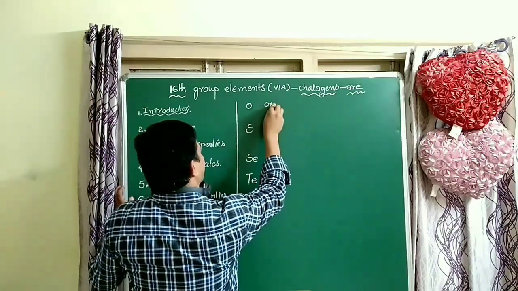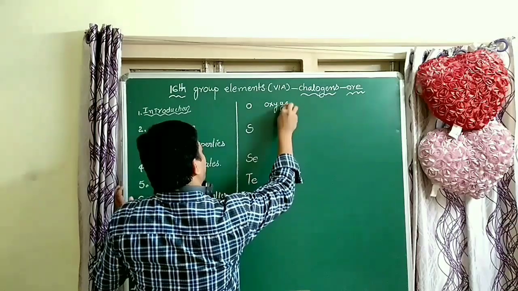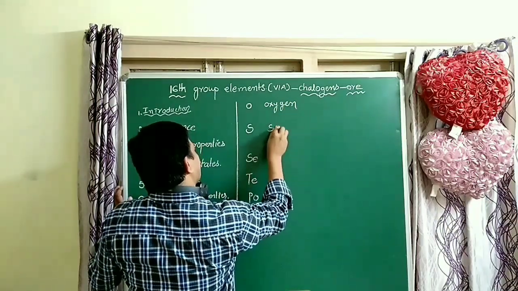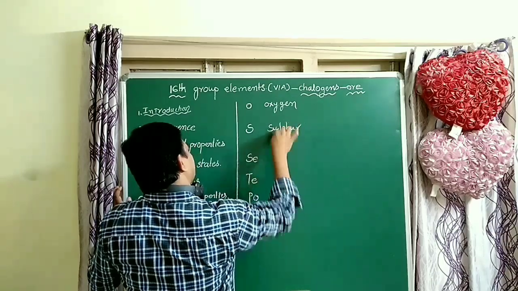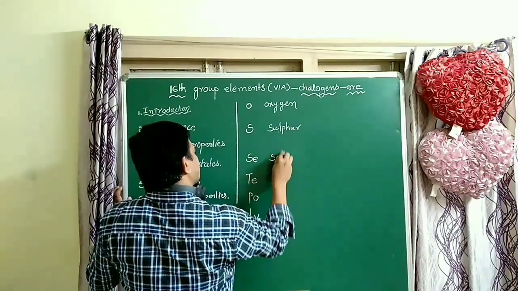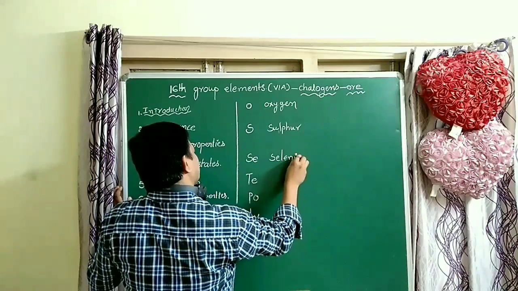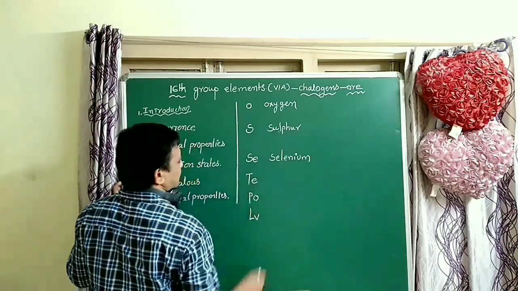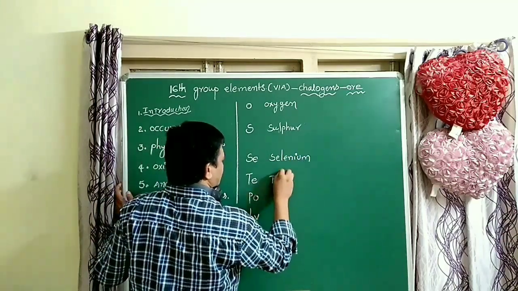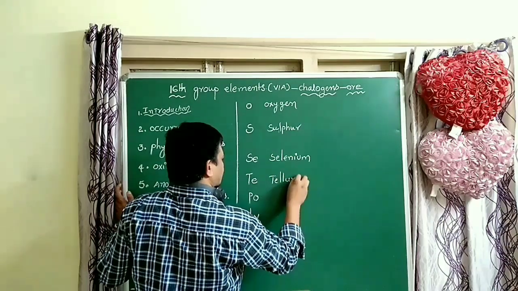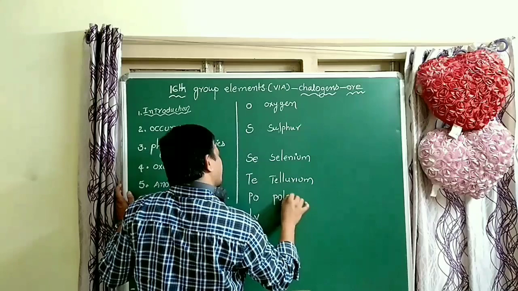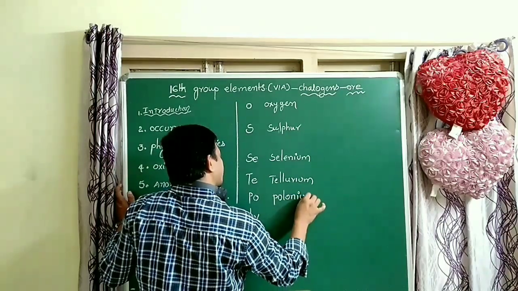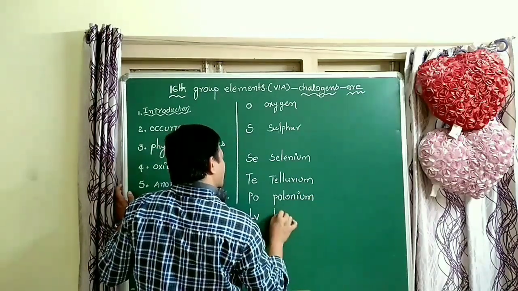Oxygen, sulfur, selenium, next tellurium and polonium and livermorium.